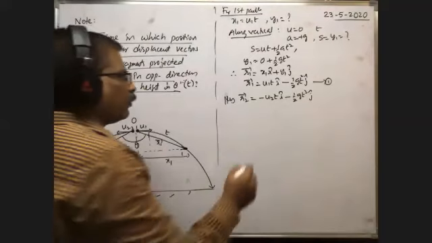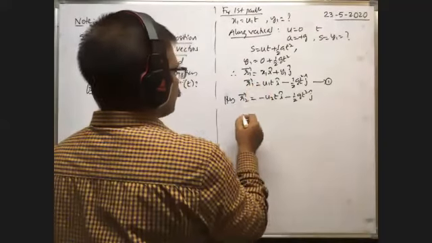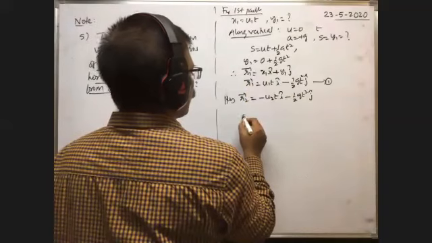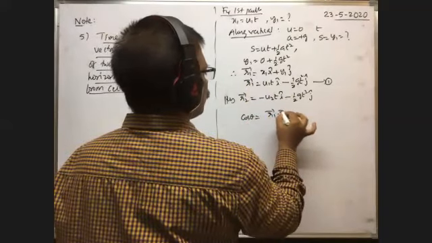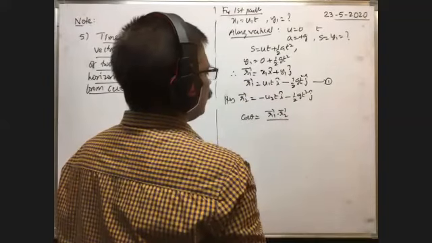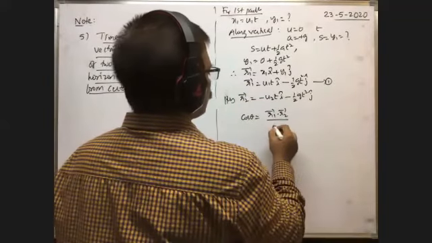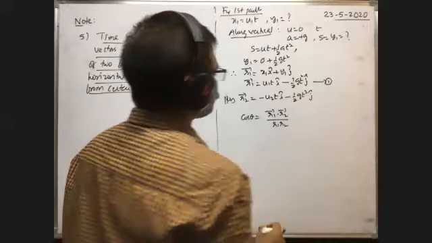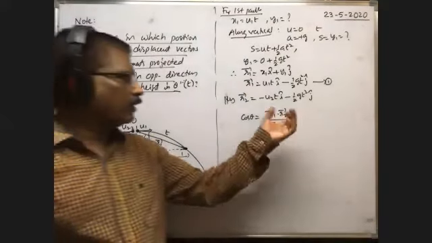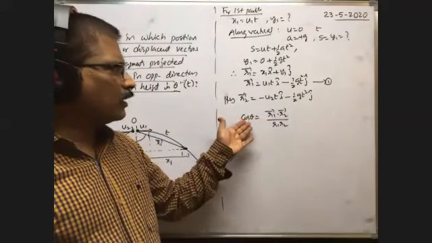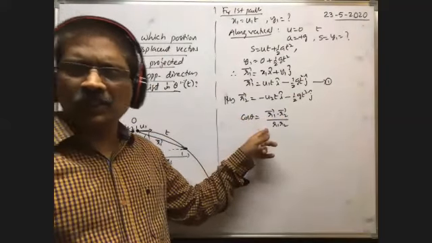Okay. Therefore, in order to find the angle between these two, you find the dot product. So cos theta is equal to, as previously we have written, r1 bar dot r2 bar by r1 r2. It is the dot product.